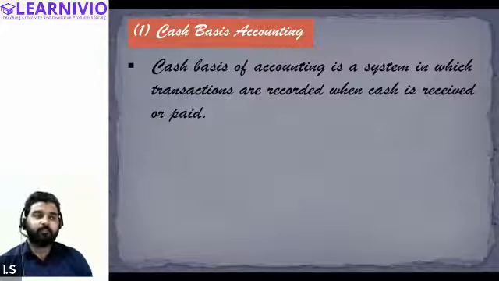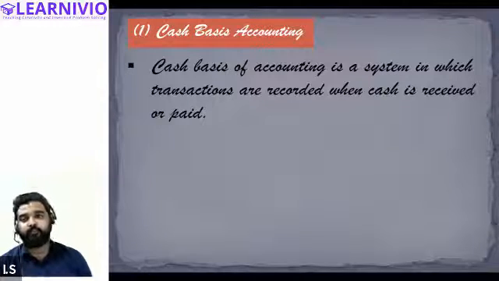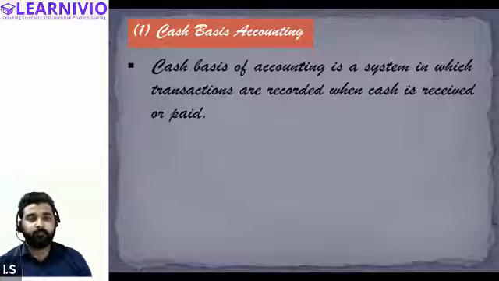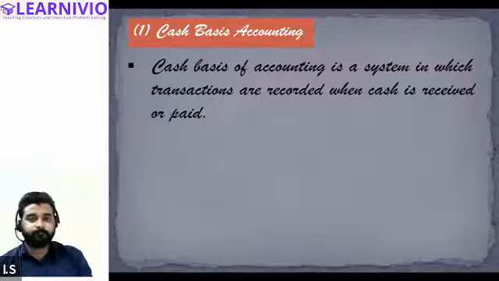For example, my monthly bill was generated on 28th November, but due to some reason I didn't pay the electricity bill in the month of November. I'll be paying that bill in the month of December.